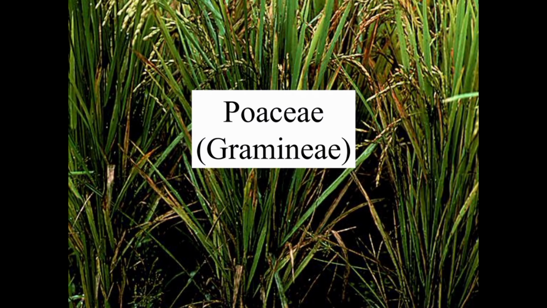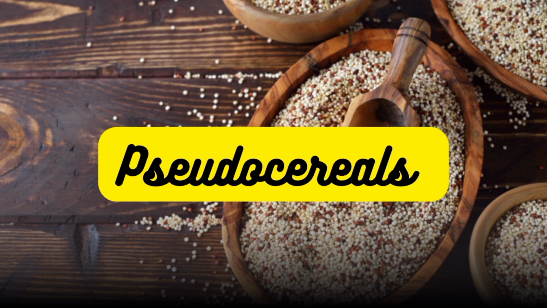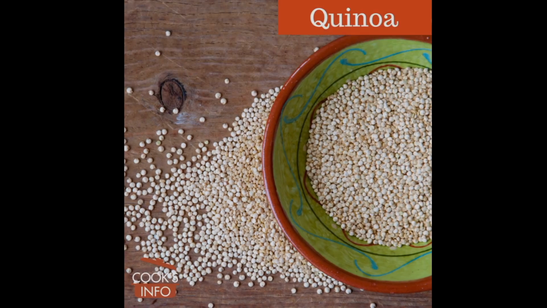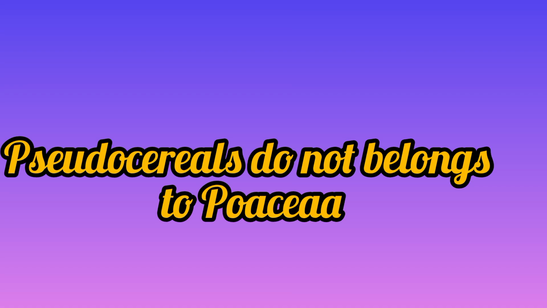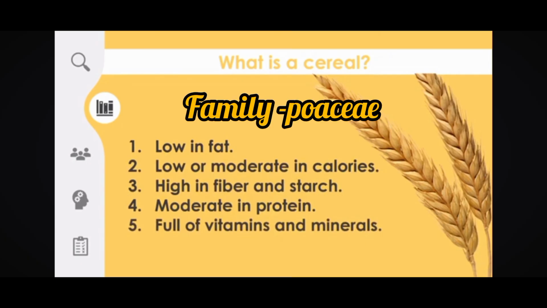The basic difference between cereals and pseudo cereals is that cereals belong to the grass family. They are grasses. They belong to the family Poaceae, or we also call it the family Gramineae, while pseudo cereals don't belong to the grass family. They are botanically different. They include various types of plants like quinoa, buckwheat, amaranthus, which are not grasses. Cereals are Poaceae, that is, the grass family.